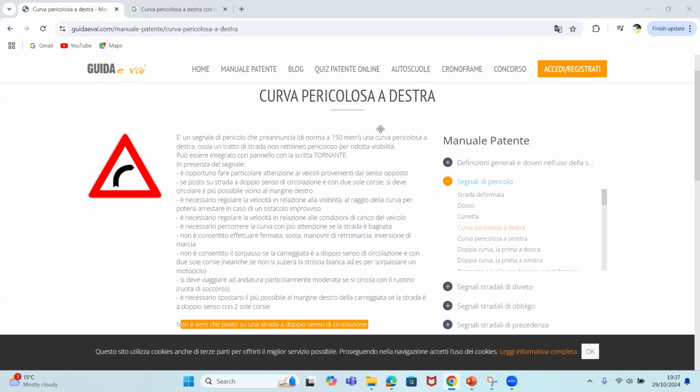What does it mean? They said it is non è vero if you say that this particular segnale cannot be put on a road with double sense of movement. They will put it in a place with double sense of movement. Think about why they say it's false if you say this segnale is put on a road with double sense of movement. Think about it.